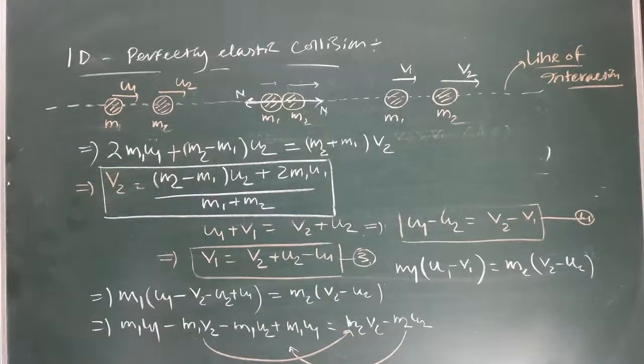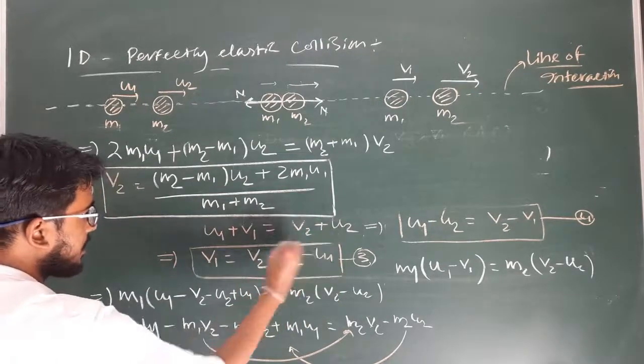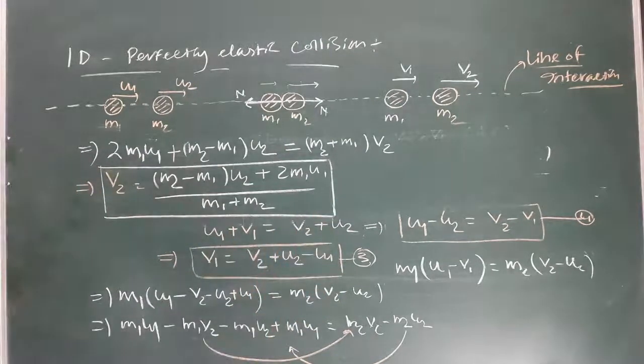Clear? Similarly, if I am calculating the value of v2 from this relation, we can get the value of v1 in terms of v2.